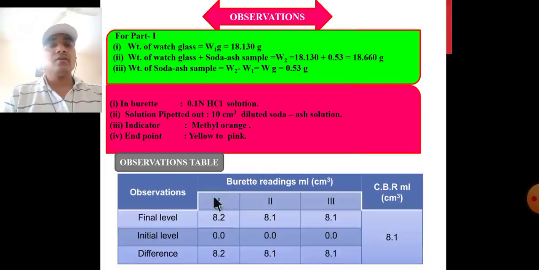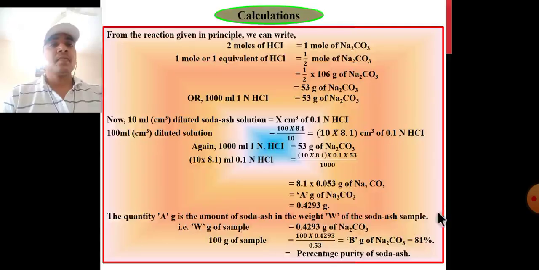Observation table: the final level, first reading is 8.2, second is 8.1 and third is 8.1. The constant burette reading, that is the CBR of this soda ash experiment, is 8.1. The initial level is 0, and the differences are 8.2, 8.1 and 8.1, so the CBR is 8.1.